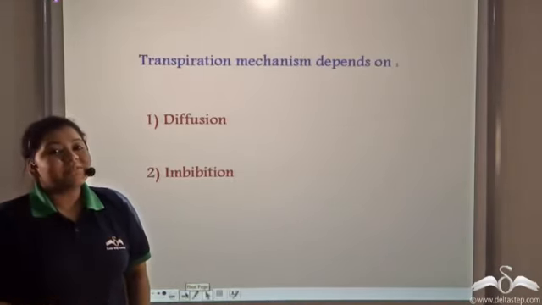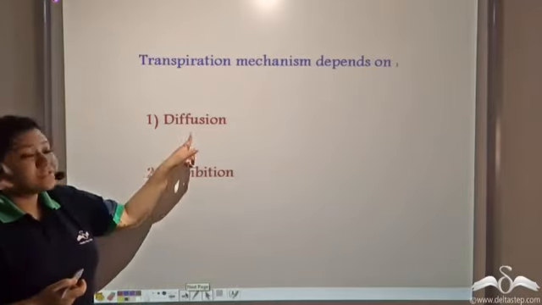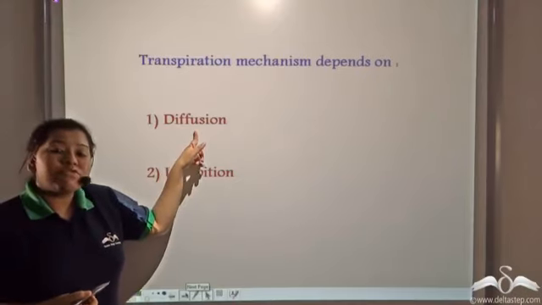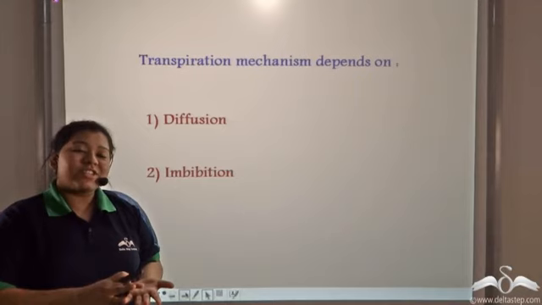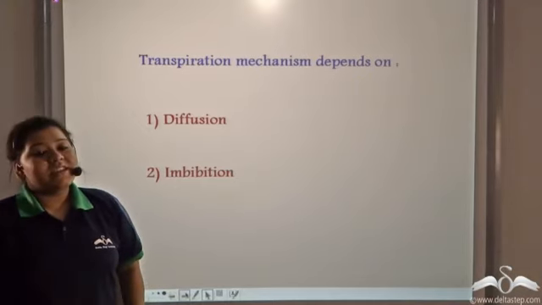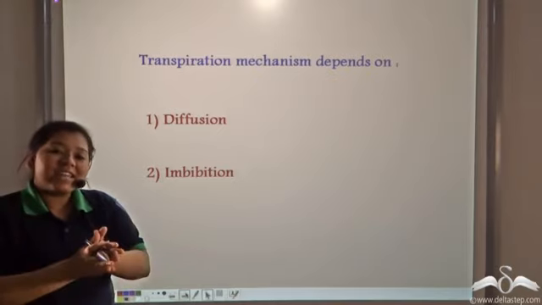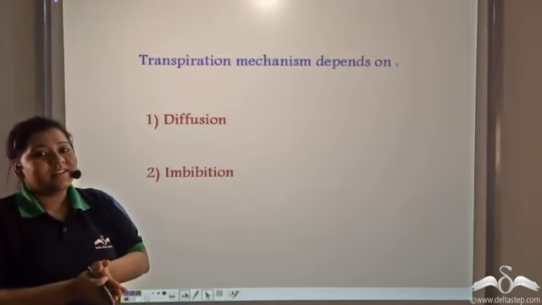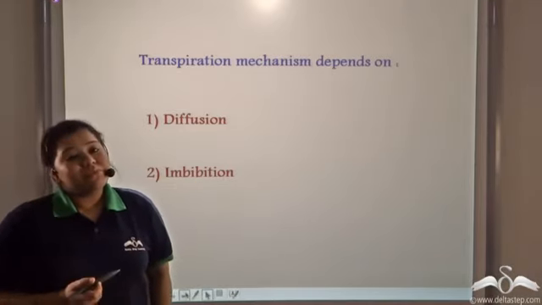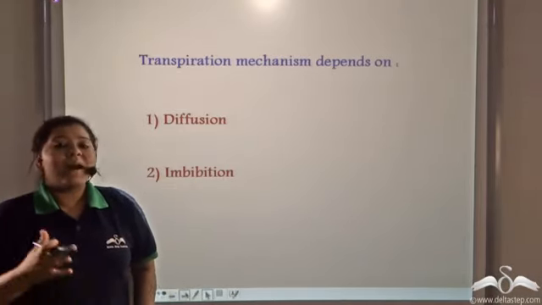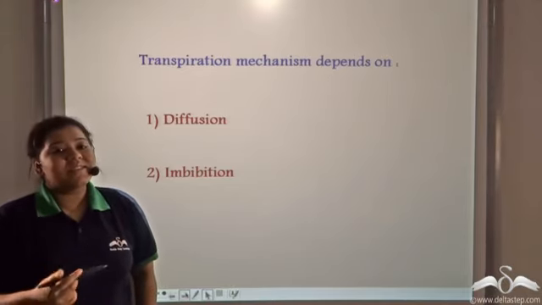So the transpiration mechanism depends on two things: diffusion, which is the movement of molecules of a substance from high concentration to low concentration when the two liquids or the two substances are in direct contact with each other. And secondly, imbibition, which is the movement of water from high concentration to low concentration across the cell wall.